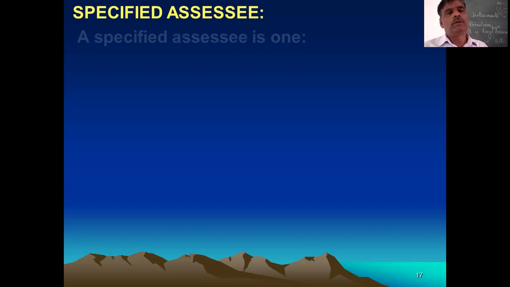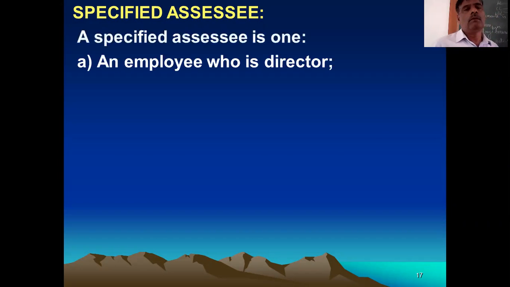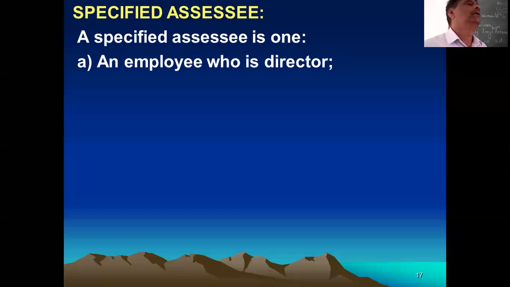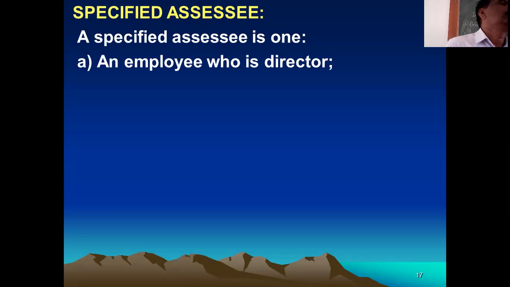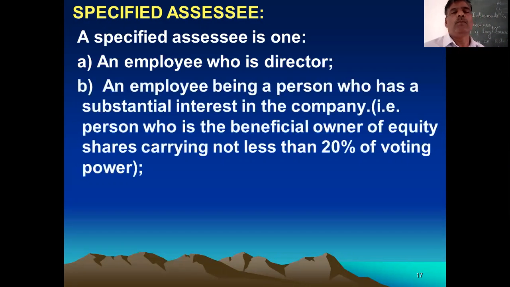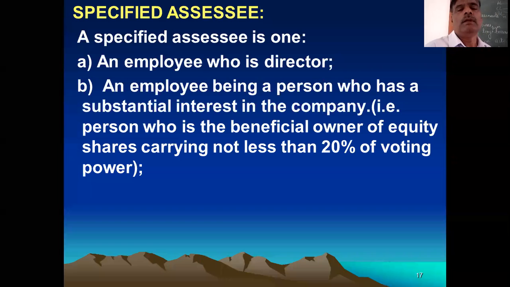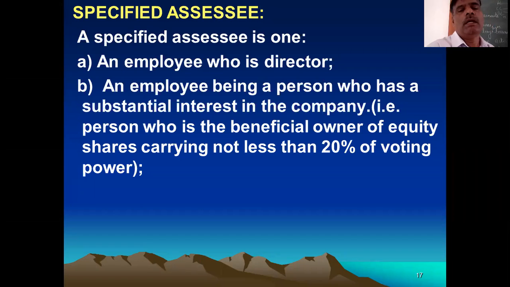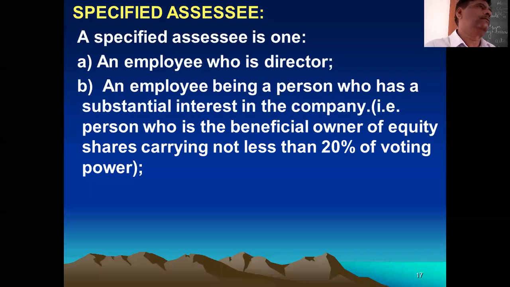Okay. So the specified assessee is one, an employee who is a director. He is an employee and also a director of the company. Second is an employee being a person who has substantial interest in the company. That is a person who is the beneficial owner of equity shares carrying not less than 20% of voting right.